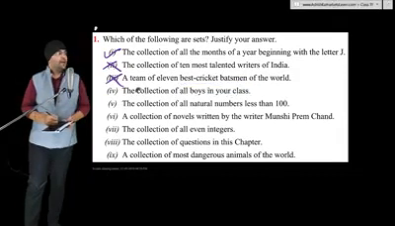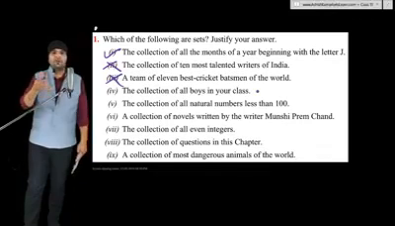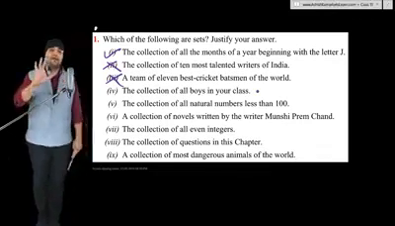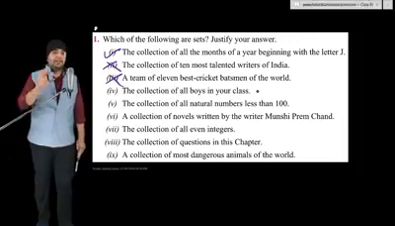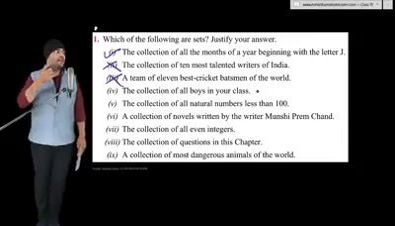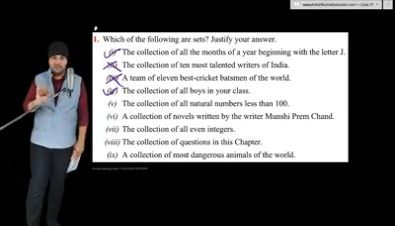Fourth part, the collection of all boys in your class. Now, whether you collect all boys in your class or I collect all boys in your class, our collection will always be the same. So this can be considered a mathematical set. This is not a subjective case. This set is always the same for all of us. So this can be considered a mathematical set.